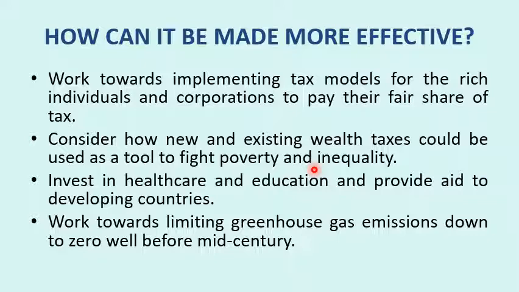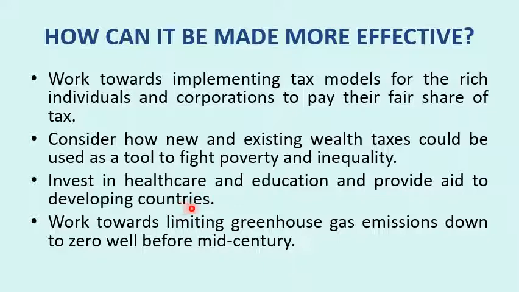So they have to make the rules and laws that make these MNCs more effective and will benefit countries like India and others. They also need to invest in healthcare, education, and provide aid to developing countries. They have huge profits, they are developed, so they need to help and make the policies, because whatever decisions they take, even if they are not implemented, they will have a huge say in the IMF and World Bank.